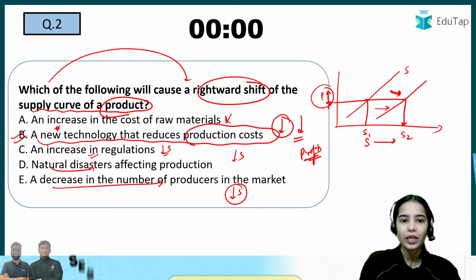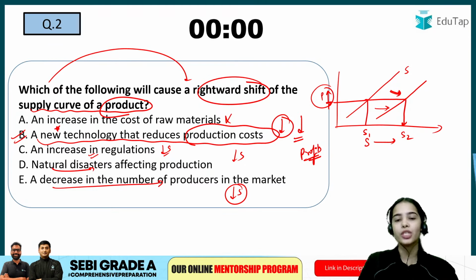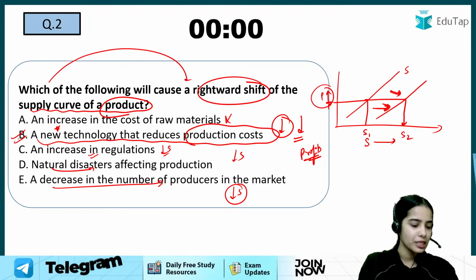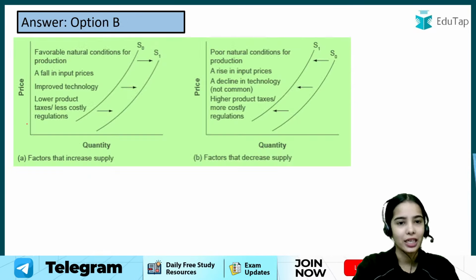So only the new technology that reduces the production cost can increase the supply as it provides more profits. So B is the right answer. Very good. Everyone has given the right answer.